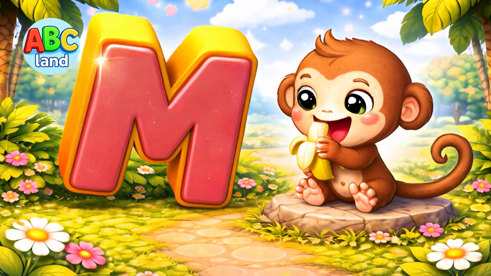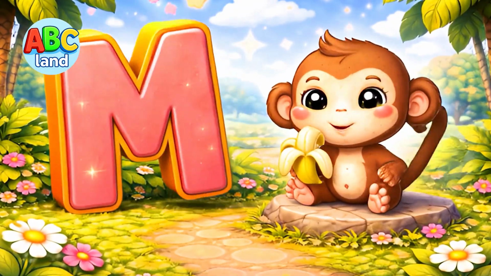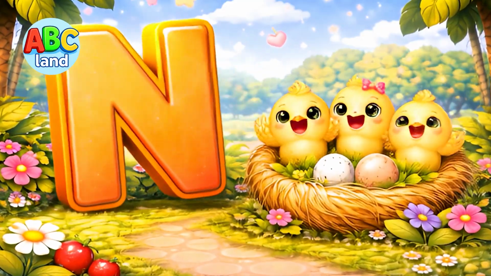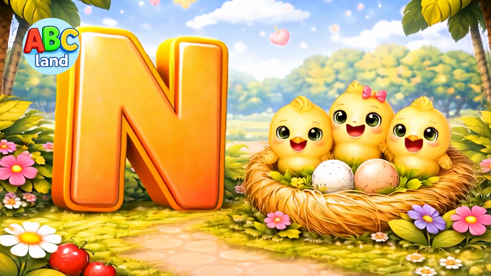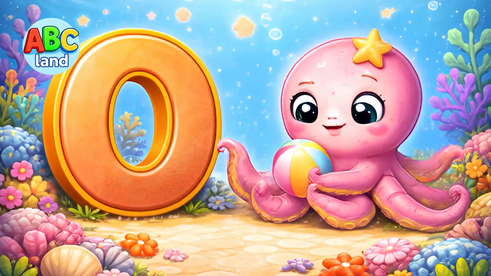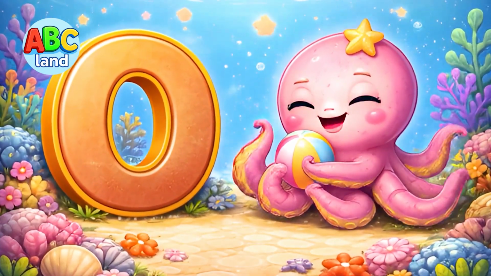M, this is letter M. M for monkey, monkey. N, this is letter N. N for nest, nest. O, this is letter O. O for octopus, octopus.